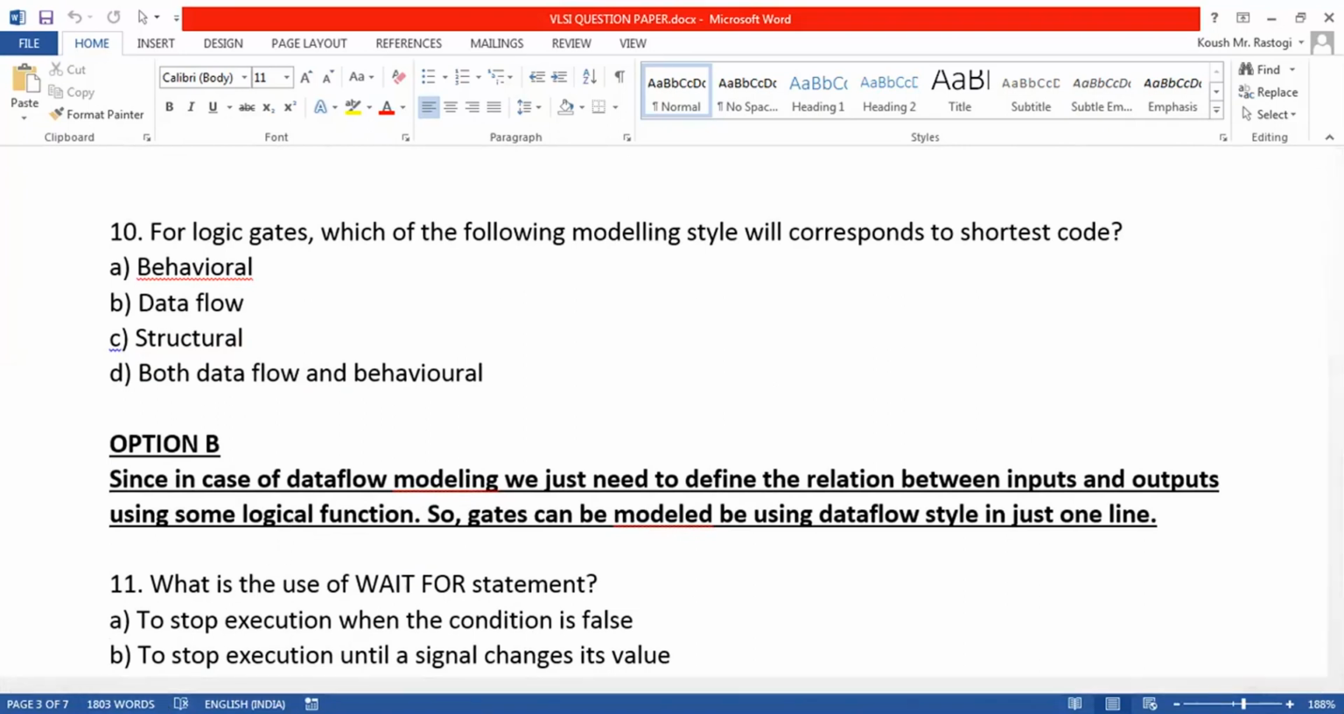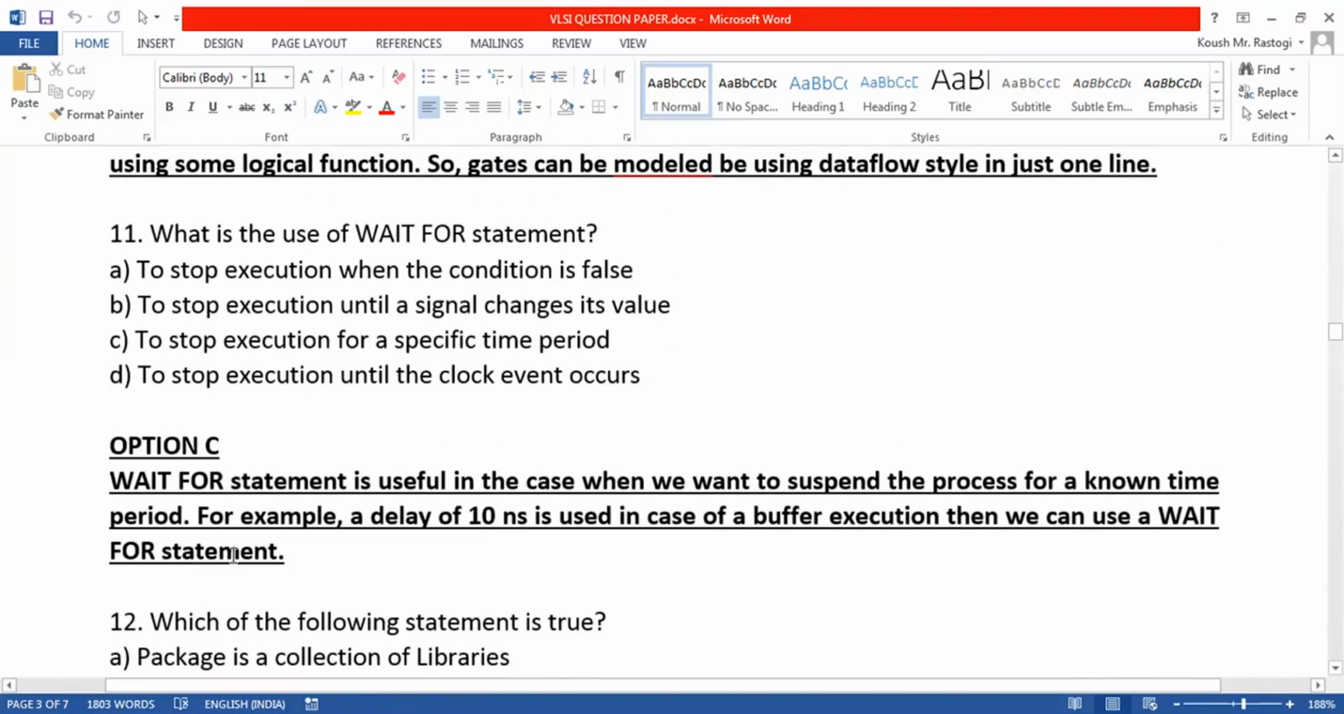Then we are asked, for logic gates, which of the following modeling styles will correspond to the shortest code. The style which corresponds to the shortest code is the dataflow style.